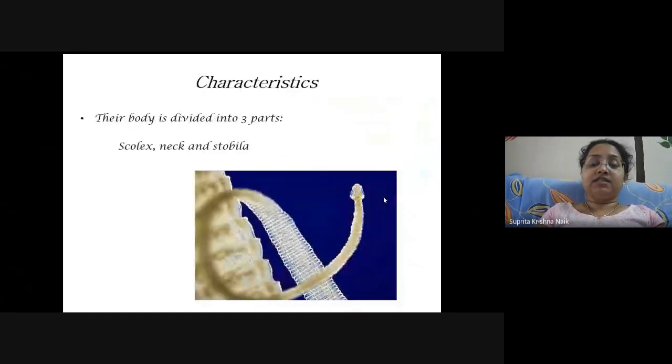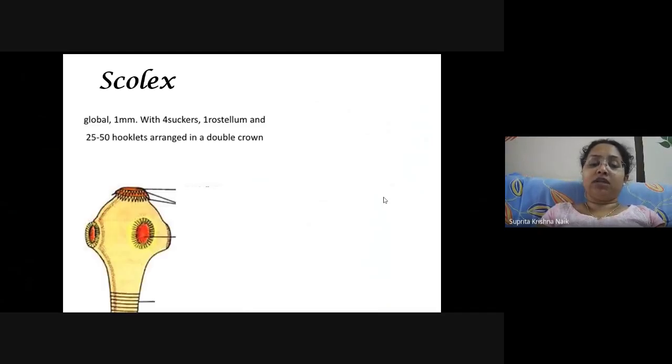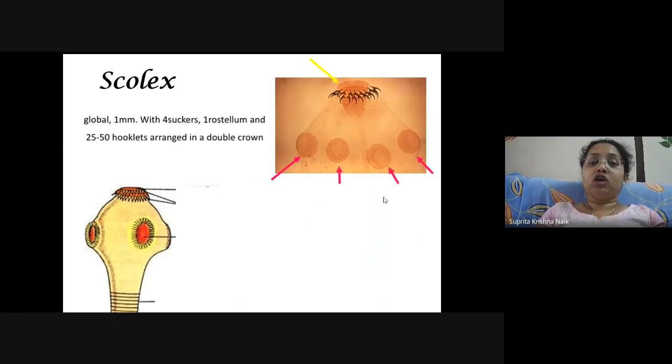Their body is divided into three parts: scolex, neck, and strobila. So let's see the first part, scolex. Scolex is globular, about 1 millimeter in size, with four suckers and one rostellum. And this rostellum bears 25 to 50 hooklets, or hook-like structures, arranged around the crown region of the rostellum.